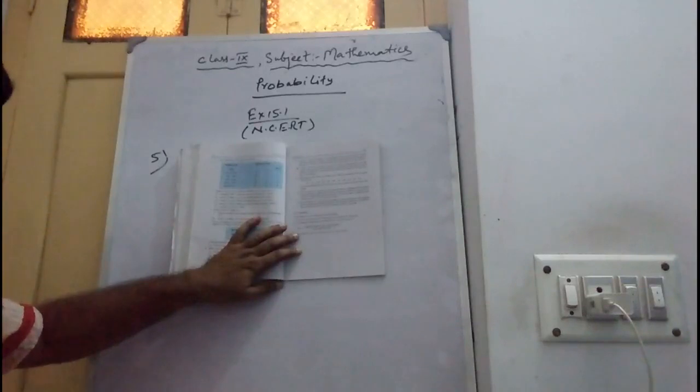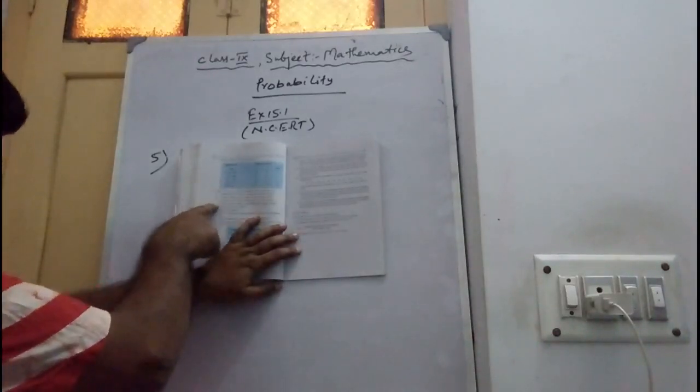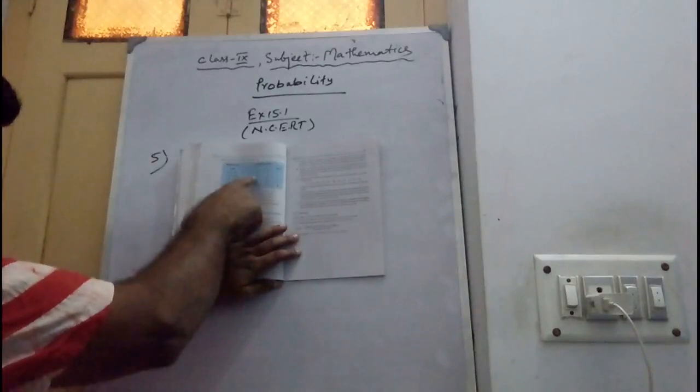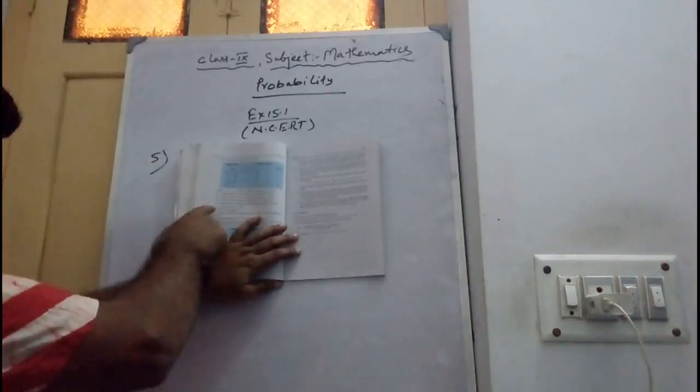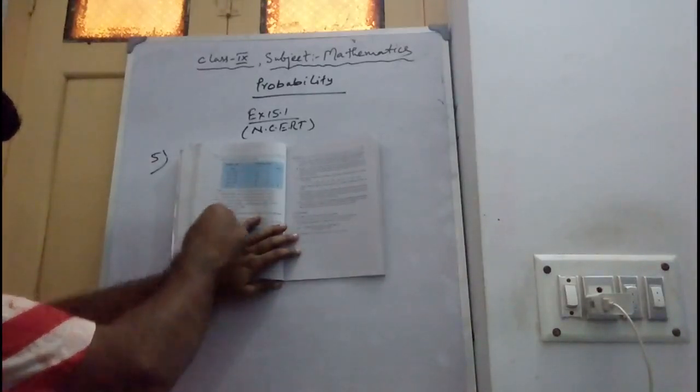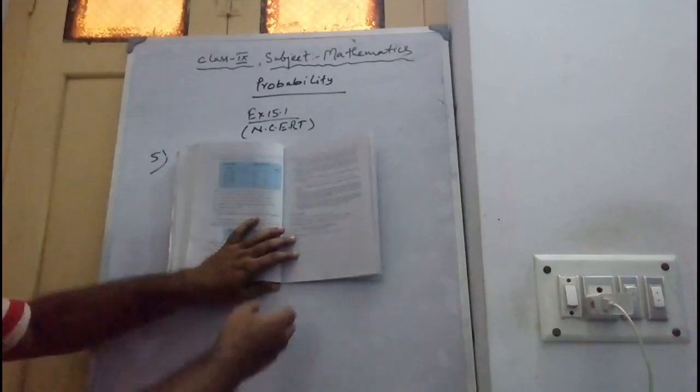You have to find the probability of, number 1, that monthly income and owning exactly 2 vehicles. Number 2, earning 16,000 or more and owning exactly 1 vehicle. In this way you have to find 1 to 5.